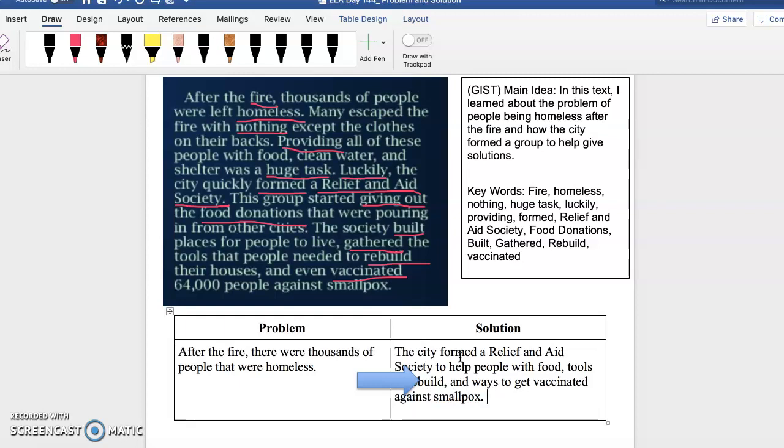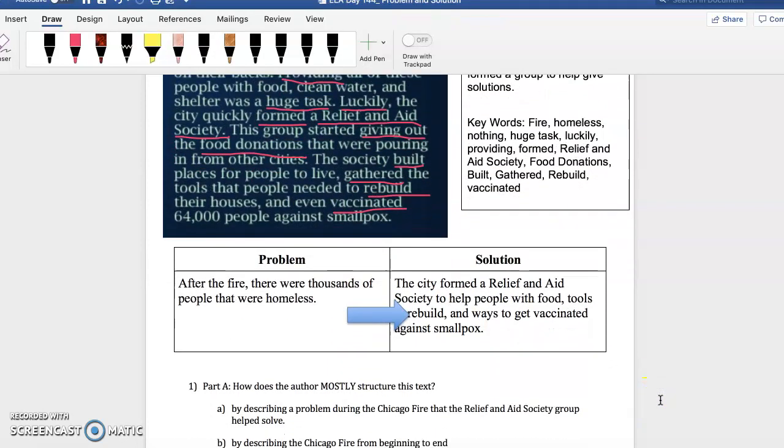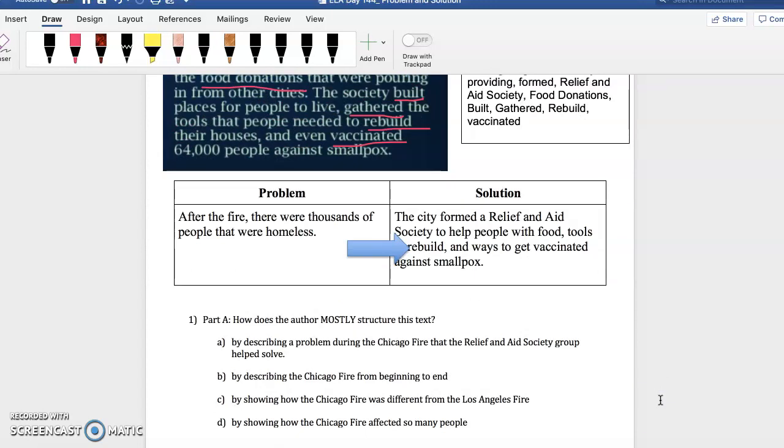And smallpox was pretty much a disease that people developed after the Chicago fire. And so this is the problem and solution, guys, right?